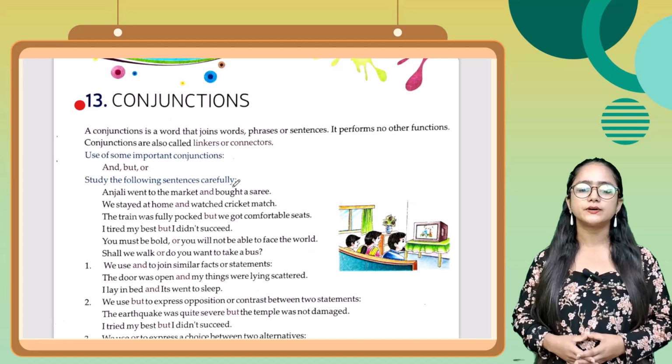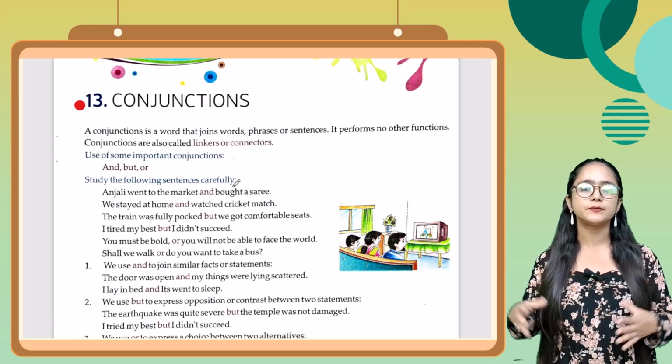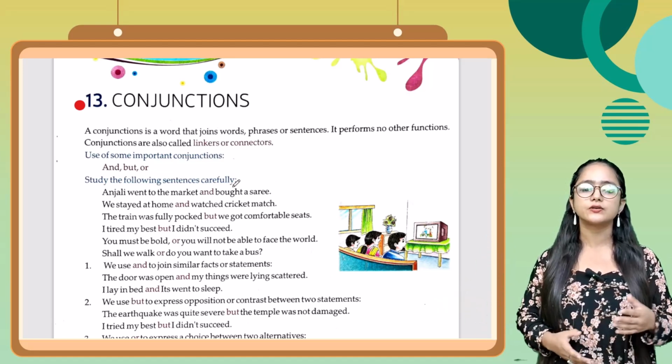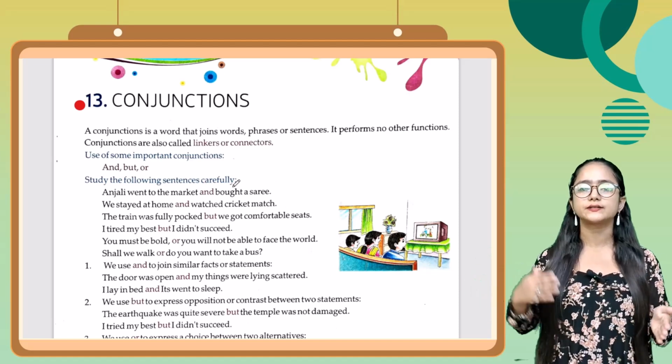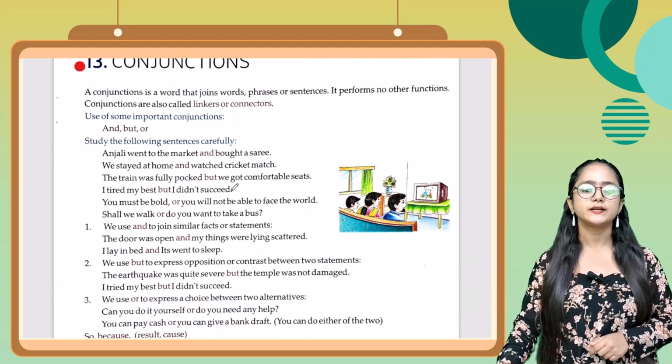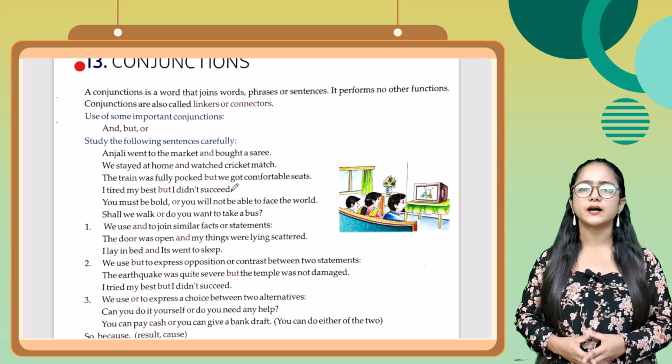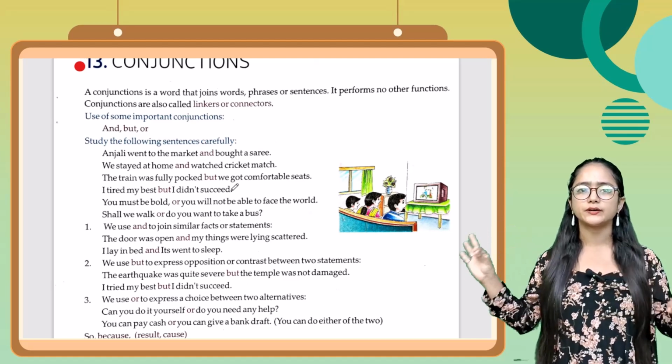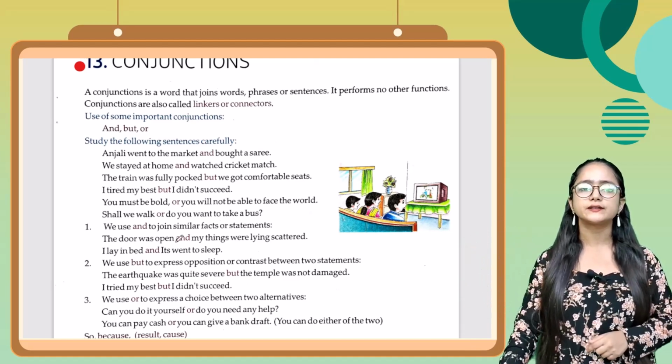A conjunction is a word that joins words, phrases or sentences. It performs no other function. Conjunctions are also called linkers or connectors. इनको linkers, connectors, joining words भी बोलते हैं। ठीक है, use of some important conjunctions are and, but, or. ये आपके some important conjunctions हैं। Study the following sentences carefully.